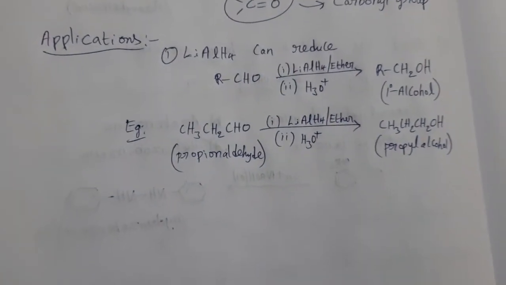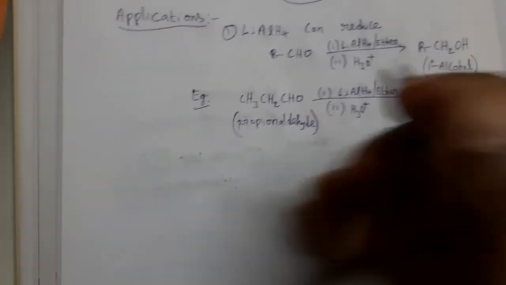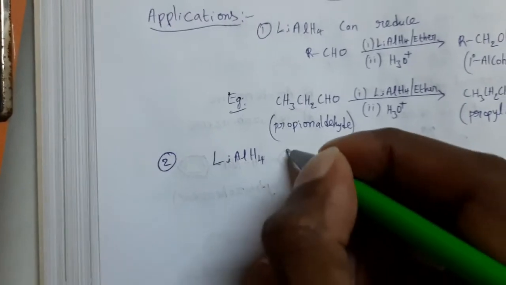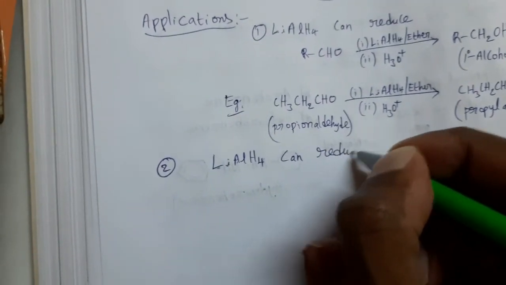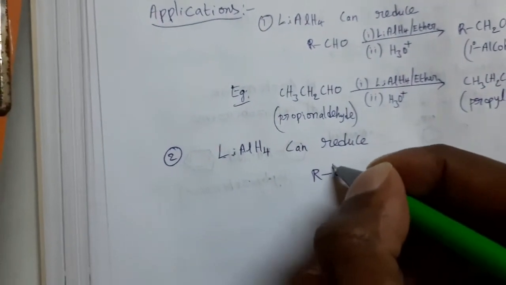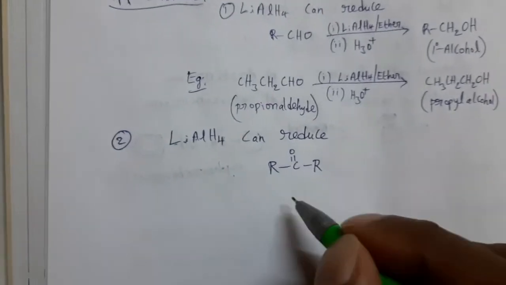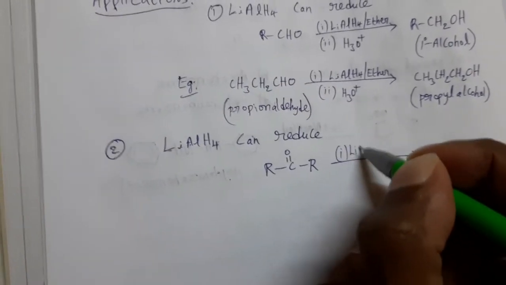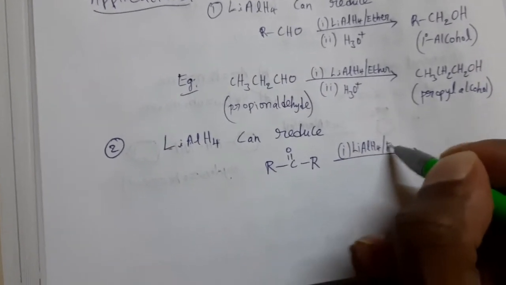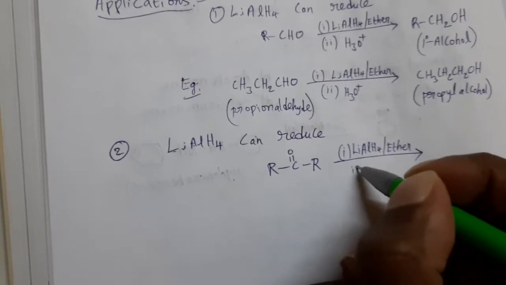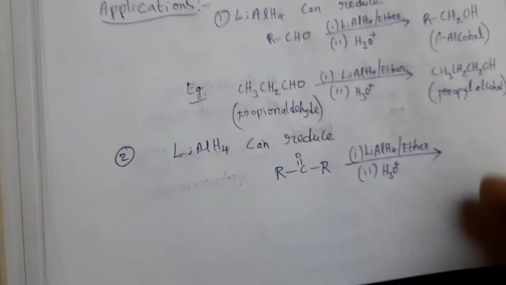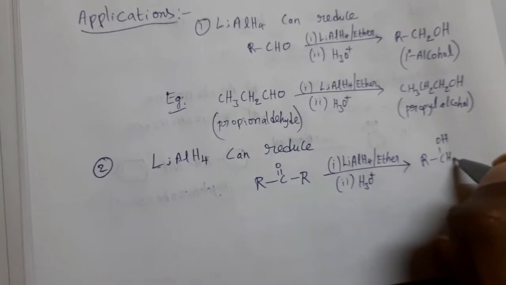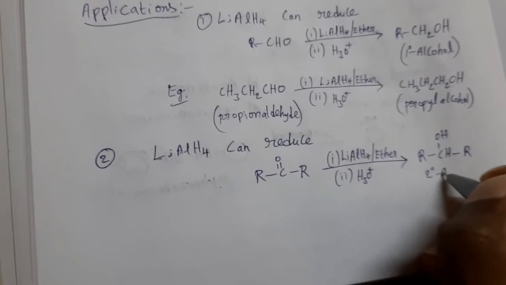So in this way, aldehydes are reduced to primary alcohols. Next, the second one is LiAlH4 can reduce ketones to secondary alcohols. Ketones, general formula R-C=O-R, reduced with lithium aluminum hydride. Then we can get secondary alcohols as the product. R-CH(OH)-R, this is secondary alcohol.